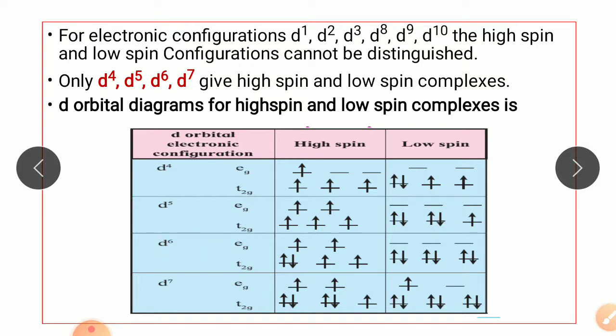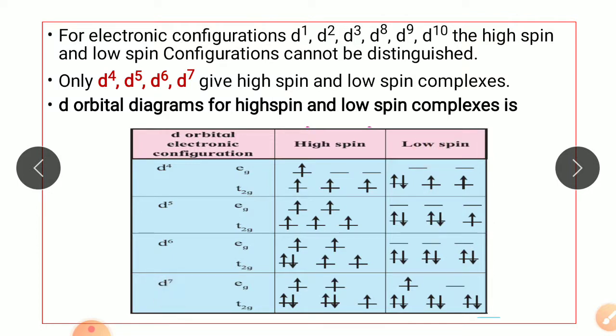While in d6, again it is same, first 3 electrons will enter T2g orbital, next 2 electrons will enter Eg orbital. Now all the orbitals have 1 electron each, so the 6th electron will now pair up with a T2g electron, and in this way the electronic configuration is there for high spin d6. While in low spin, first 3 electrons will enter T2g orbital and next 3 electrons will also enter T2g orbital, making all the electrons paired in the low spin complexes.